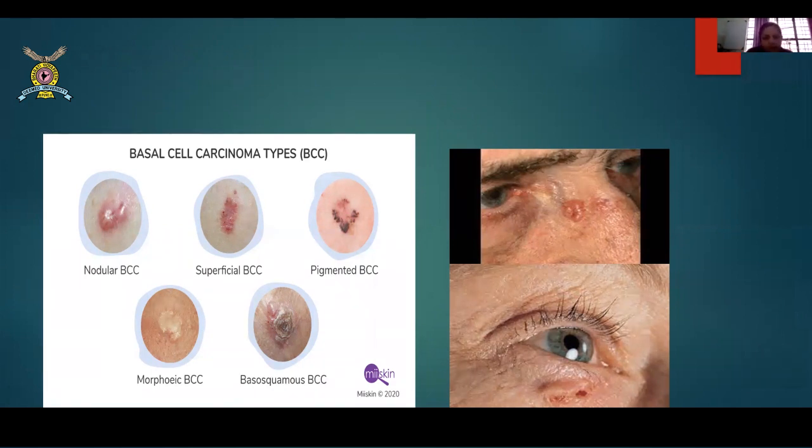You need not go into the depth of this, but most of the times the BCCs that get missed are these ones. It feels like some kind of boil, and it gets missed. Easiest to diagnose are these basosquamous. Basosquamous BCCs are easy to diagnose because they get that scaly appearance and you come to know there's something wrong with this. This doesn't appear to be a normal swelling and you tend to refer. And the other easier ones are the pigmented BCCs. Now these pigmented BCCs may be misunderstood as melanoma, but remember, melanoma doesn't give such halos in between.